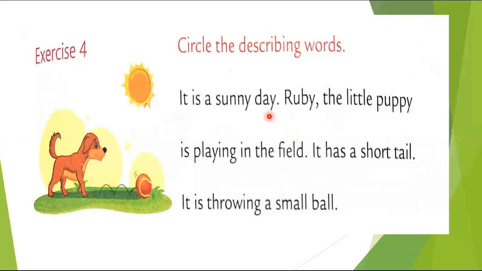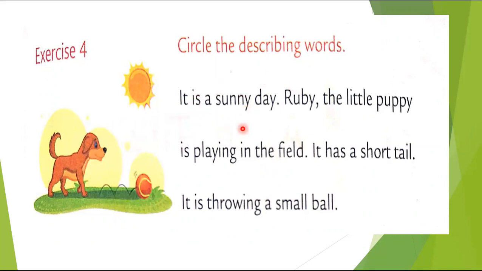Exercise 4. Circle the describing words. It is a sunny day. Ruby, the little puppy, is playing in the field. It has a very short tail. It is throwing a small ball. Now a few describing words are used in this situation. The puppy is playing with a small ball on a sunny day.